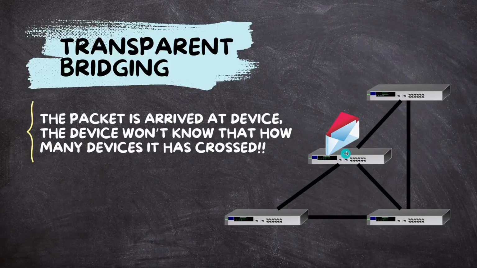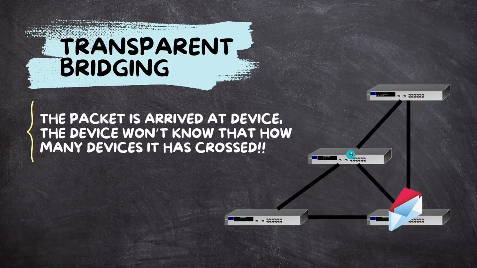First it will verify whether the destination MAC is available in the ARP table of this switch, or you can also call it the MAC table. If the entry is present in the MAC table, then it will forward it to the destination port. But it will not verify any other things, like how many hops it has passed through.